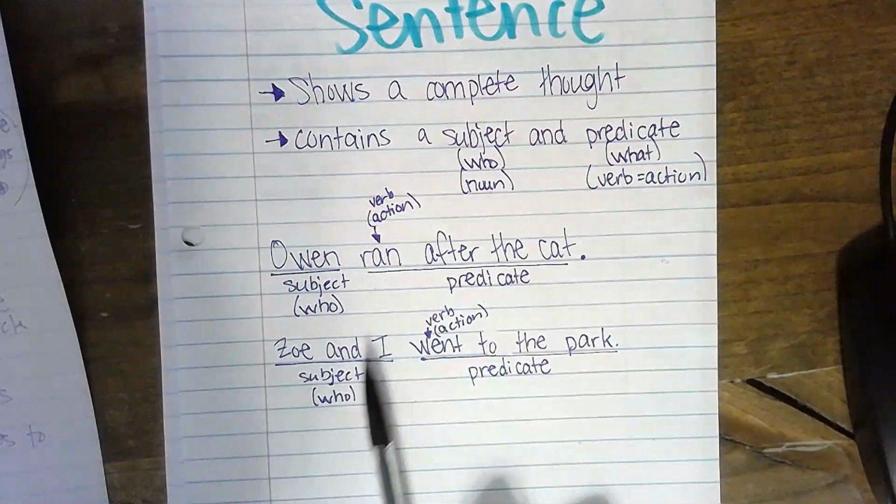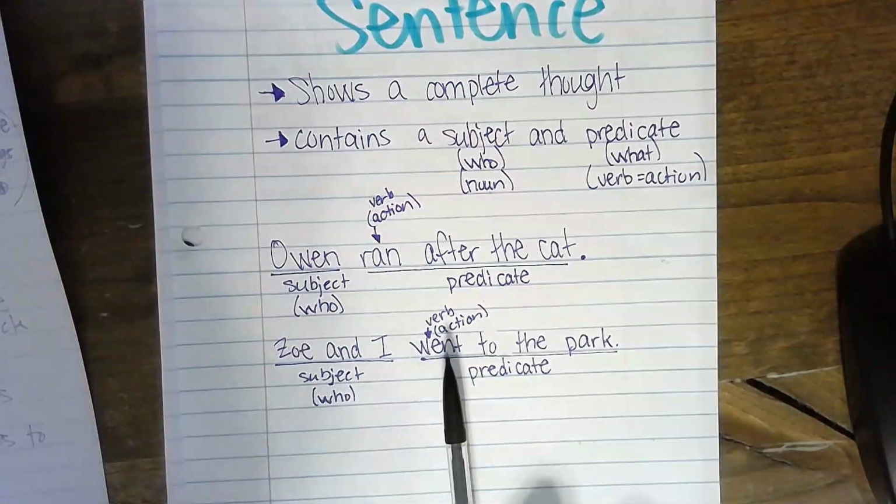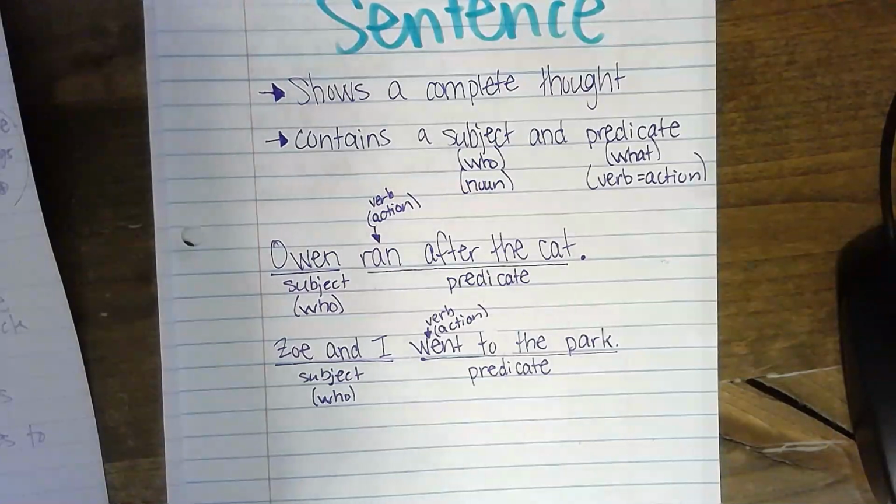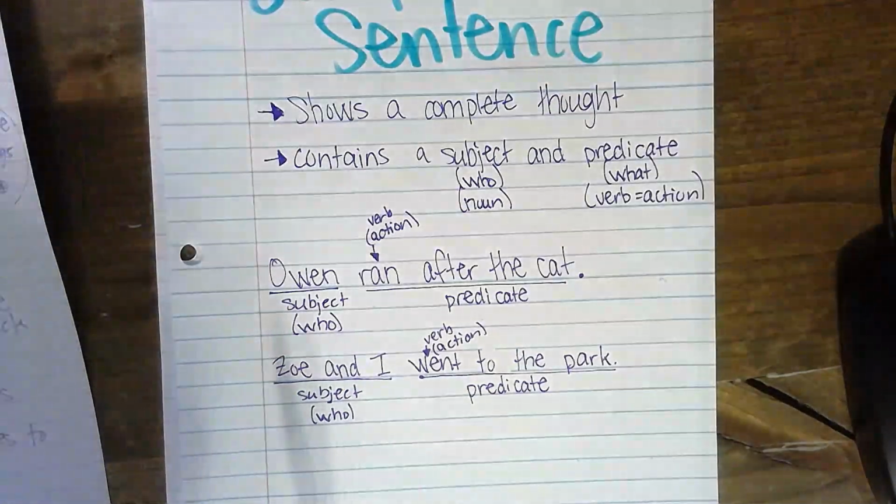Who, Zoe and I, that's my subject. What did we do? Went to the park. There's my action. I have a complete sentence. There's my period. So that's how I check my complete sentences.